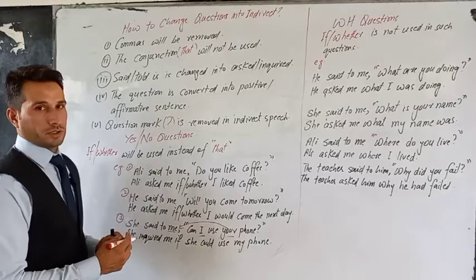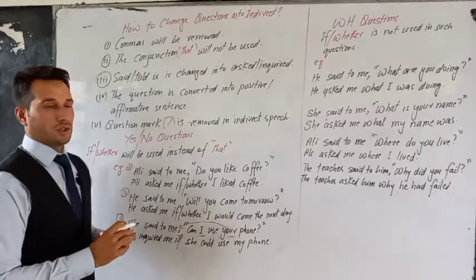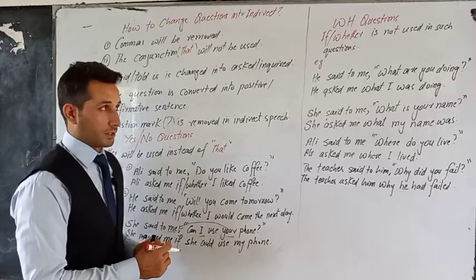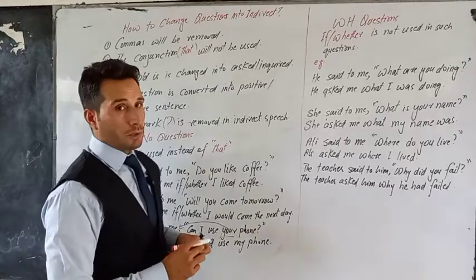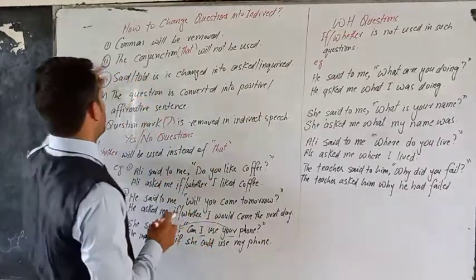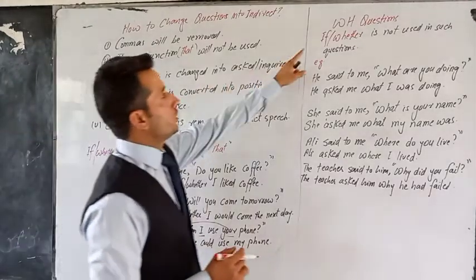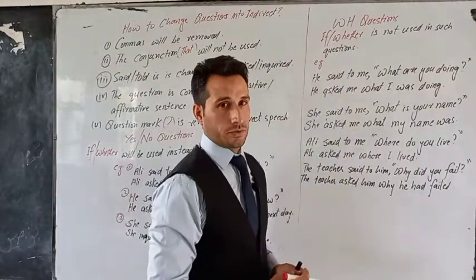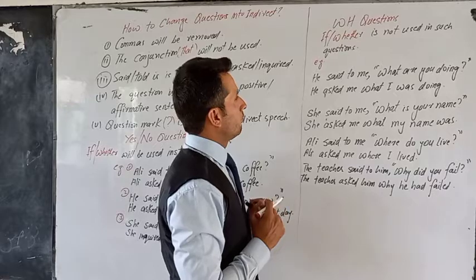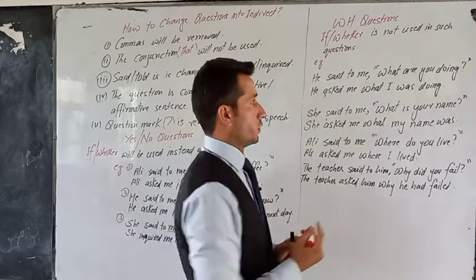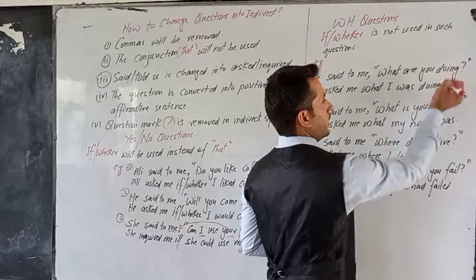So that is the difference here, that we convert the direct question into indirect question by placing the helping verb after the subject. Now when we convert WH questions follow these rules, the ones that we discussed here, they are common for them. And we do not use if or whether in such questions. We do not use them. Now, for example, he said to me, what are you doing?